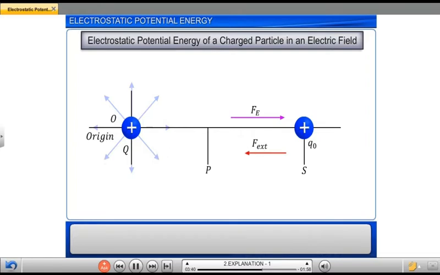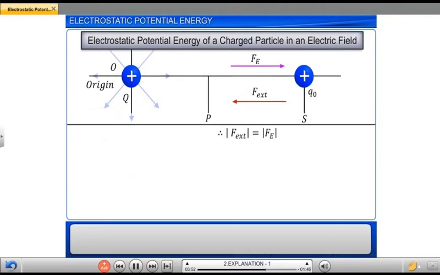The external force F required to move Q0 should be just about sufficient to overcome the electrostatic repulsive force Fe on Q0. Therefore, we can say that the magnitude of the external force F is equal to the magnitude of Fe. Let this be equation 1. The external force F should not give the charge Q0 any acceleration.